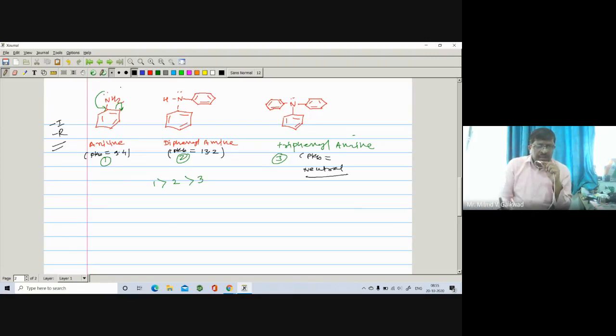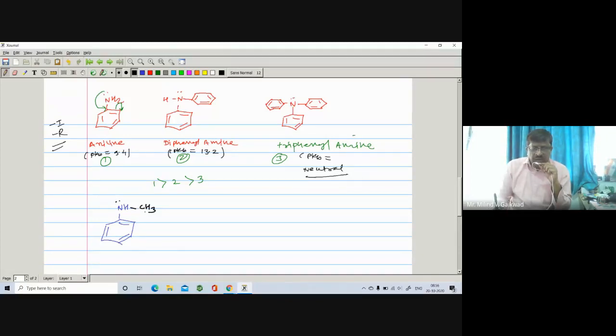Another type of example you can take. Suppose you are having aniline, here is aniline with pi bonds, and in this aniline suppose I put a methyl group, maybe at ortho, meta, or para, or we can also see that the hydrogen on the nitrogen is replaced by a CH3. Here is a lone pair on the nitrogen.